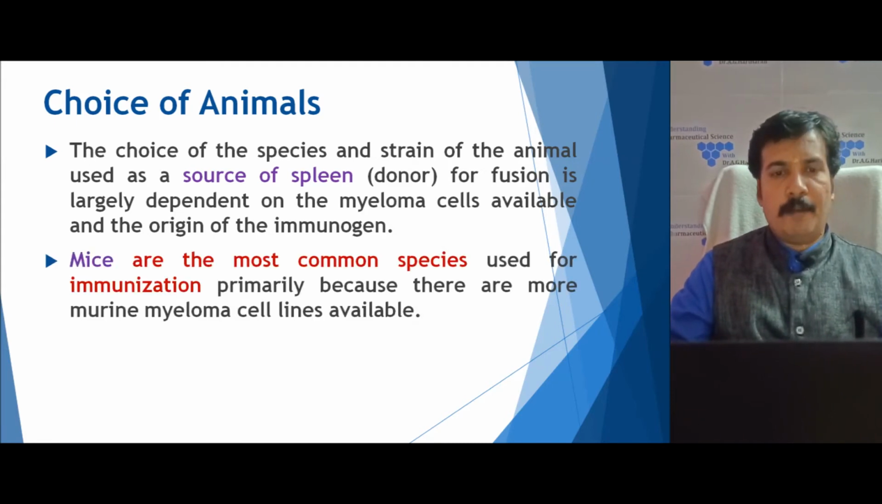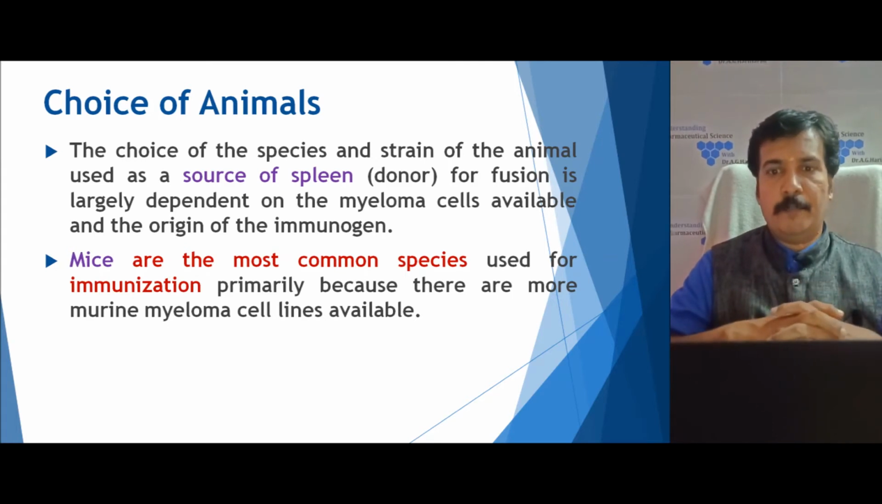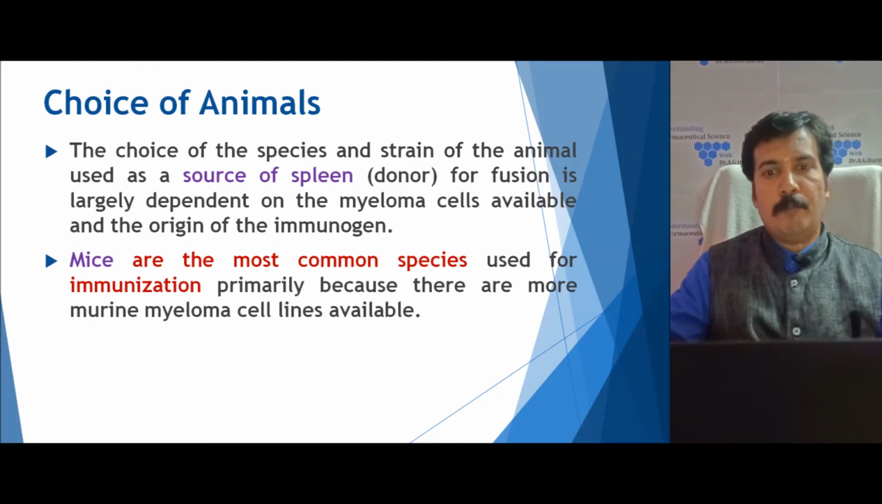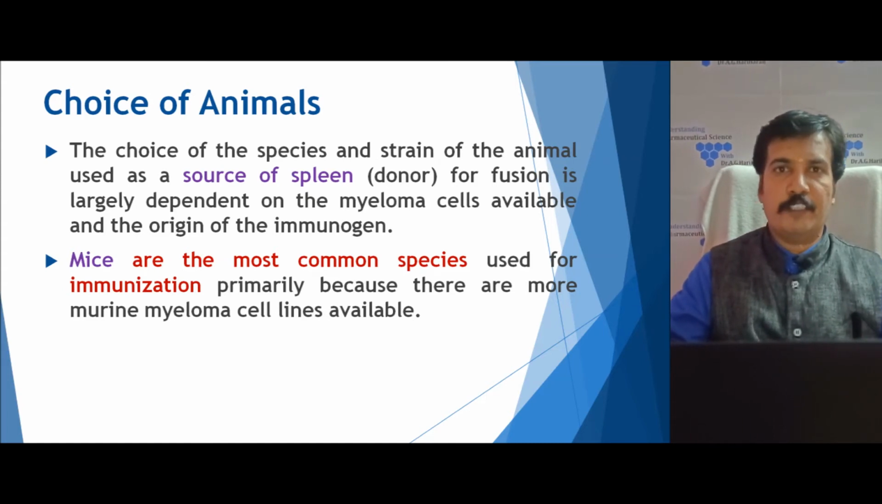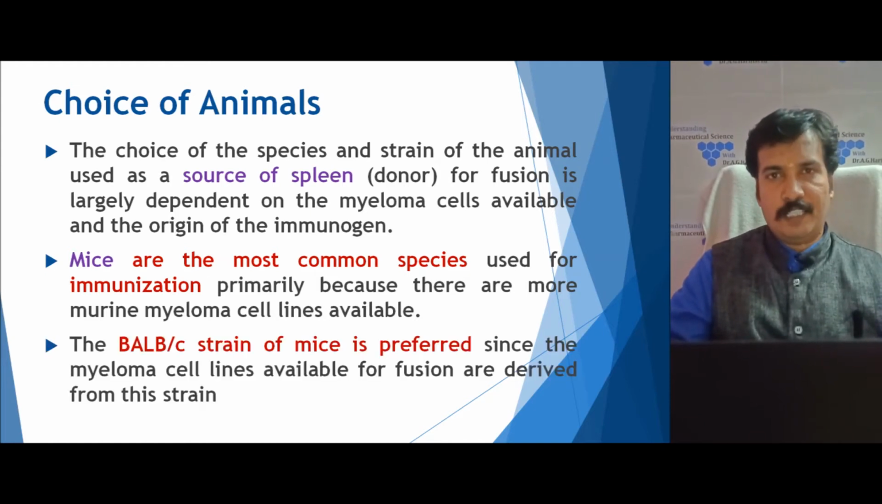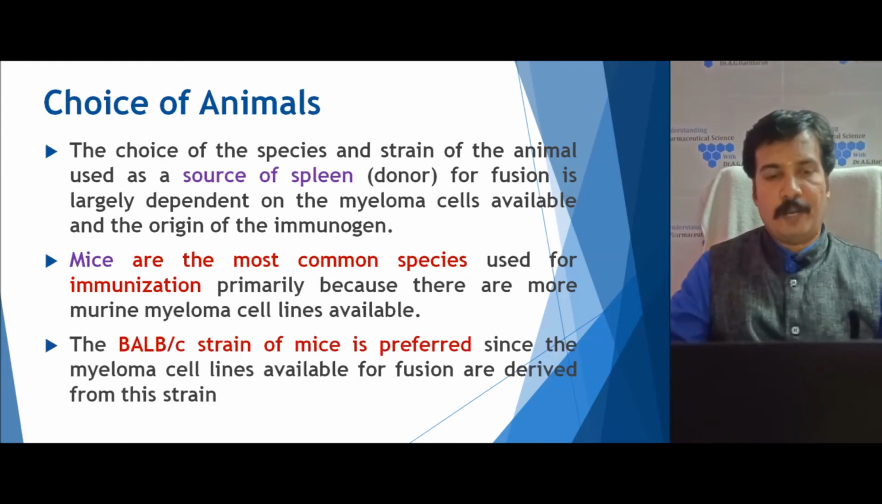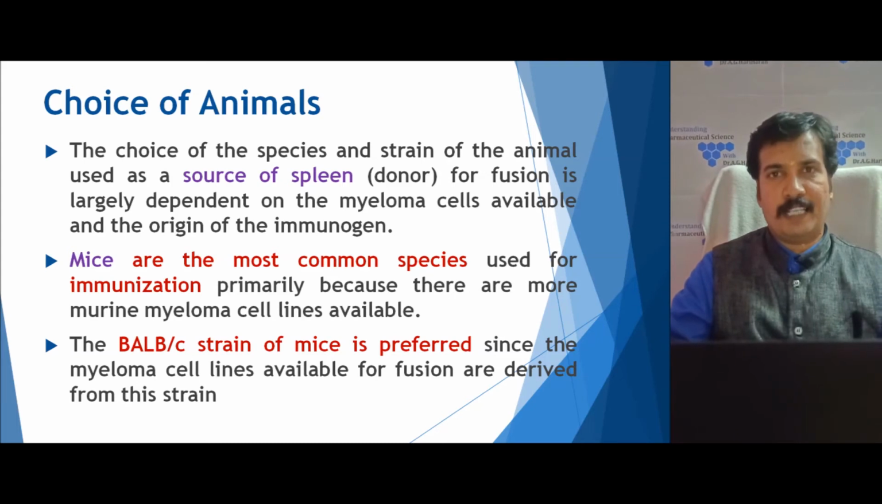Generally, the mouse is most preferred because it can be easily handled, the immunization can be easily done, and murine myeloma cell lines are also available. That's why the mouse is preferred, so that the mouse lymphocytes can be easily fused with the murine myeloma cell lines. The strain generally selected for mice is the BALB/C strain, which has myeloma cell lines that can be easily fused with it, right?